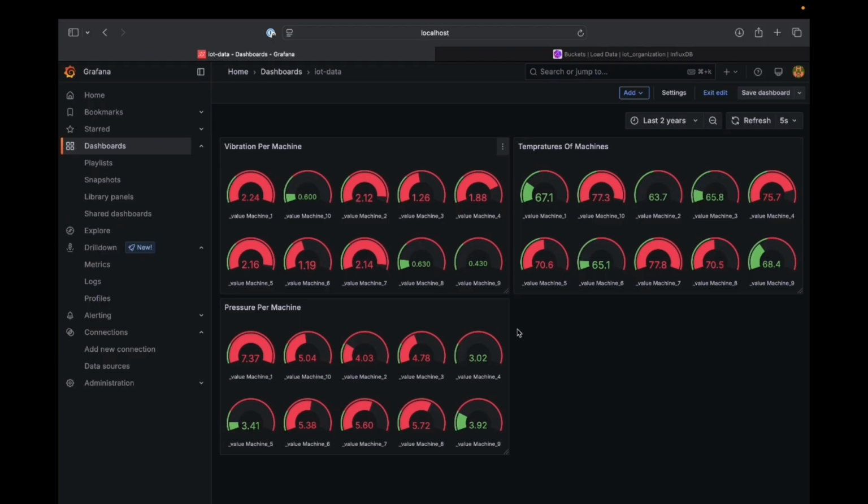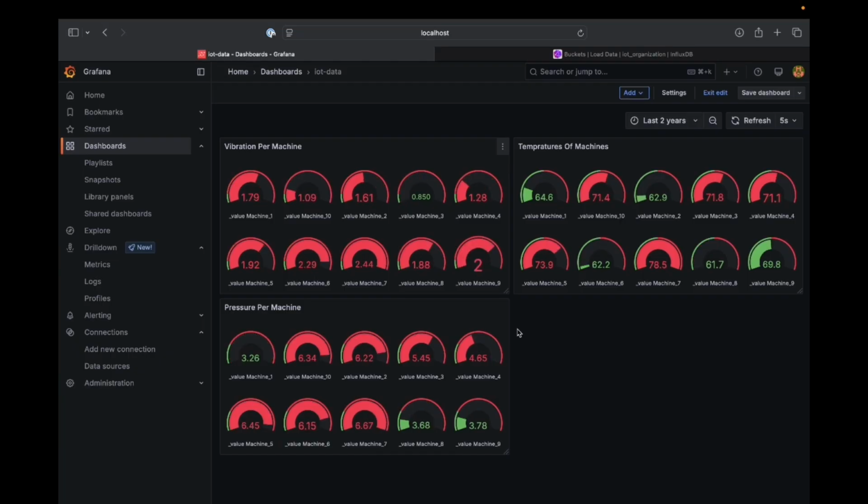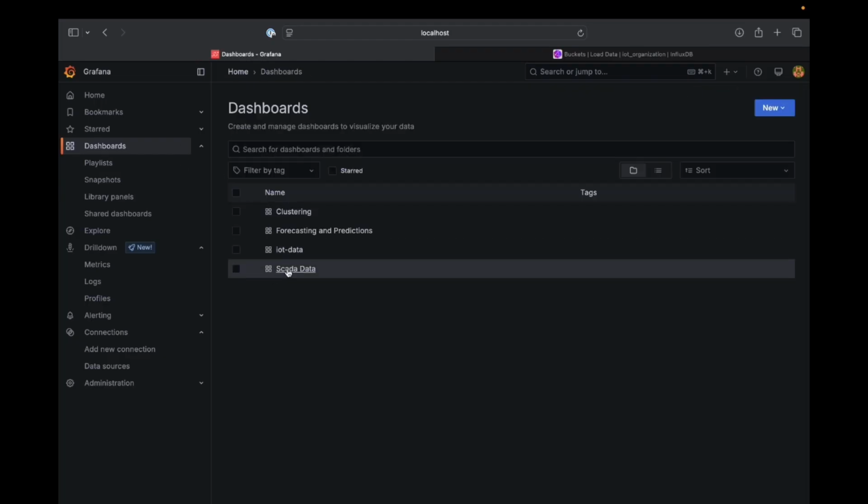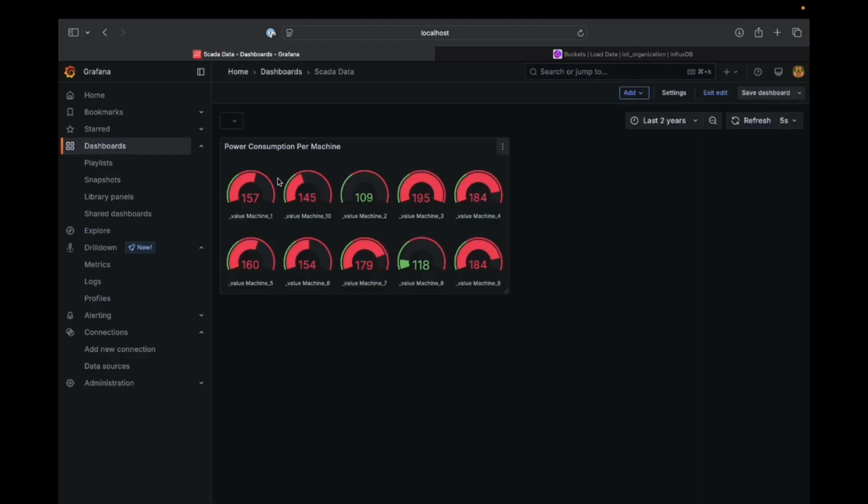Here you can see the machine level visualizations like vibration per machine, temperatures of machines, pressure per machine. So these corresponding values are updating, and you have seen the data is updating in real time. And this is the vibration of machine one, and the temperature and pressure of machine one. And you can see the power consumption per machine is also listed here.